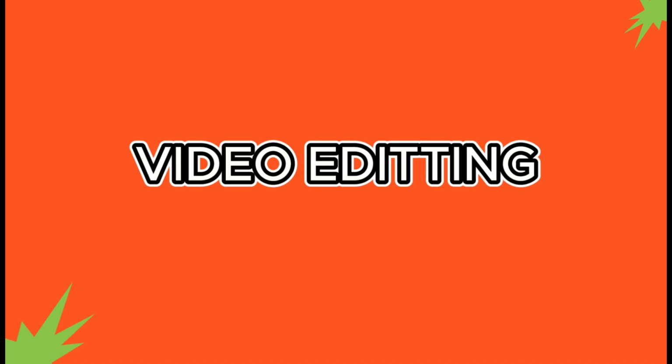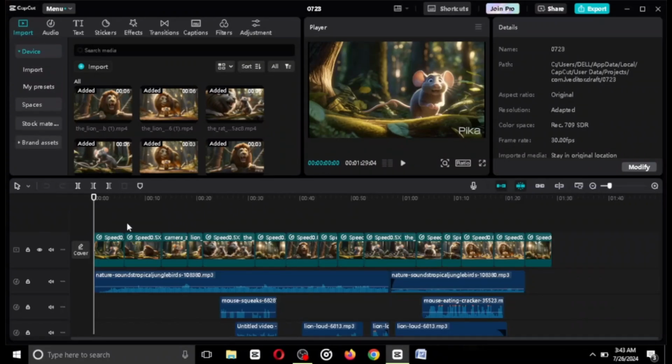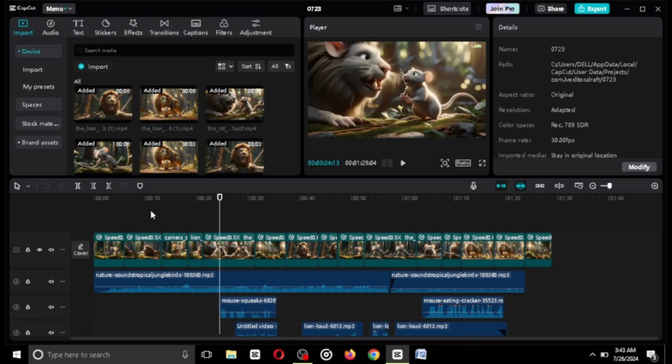To edit this is very simple. All you have to do is to ensure that you have put all your resources in a particular folder. So what I want to do right here is to arrange all these animations according to the story, right? Arrange it according to the story.